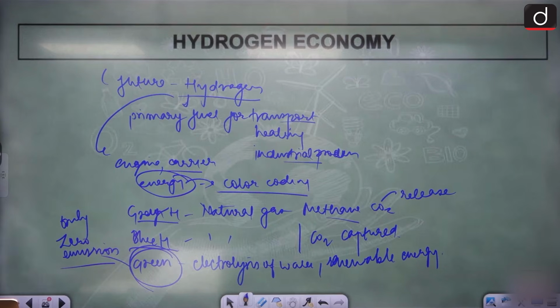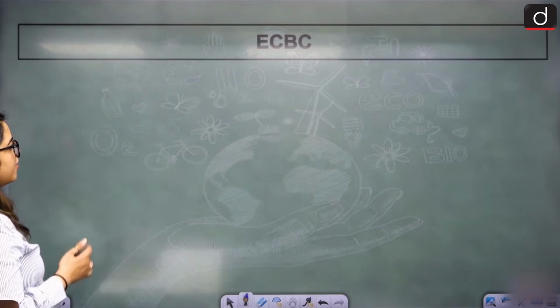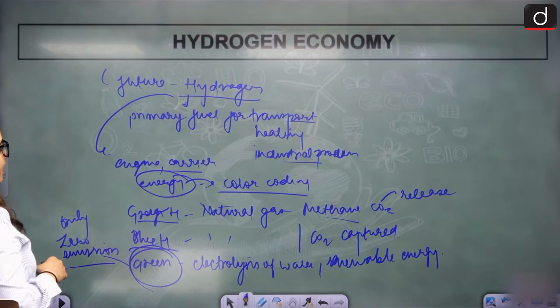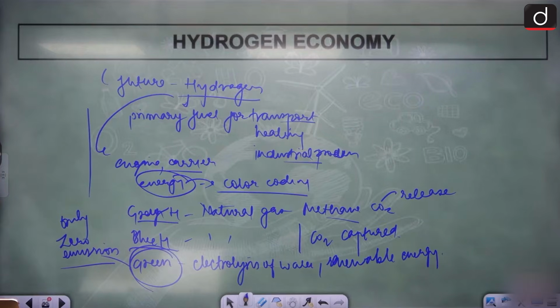Yeah. Now for this hydrogen economy, we also have a national green hydrogen mission.